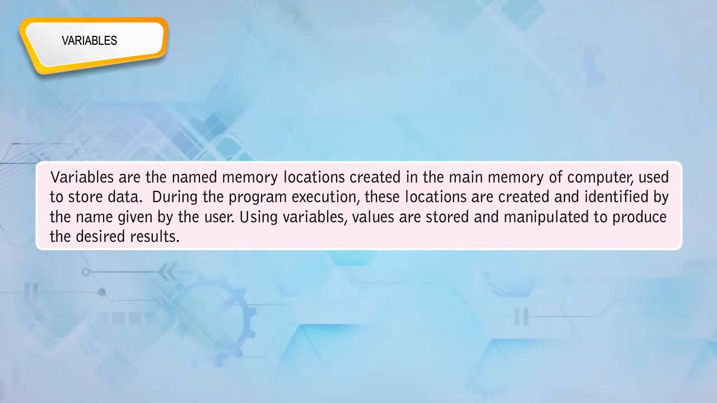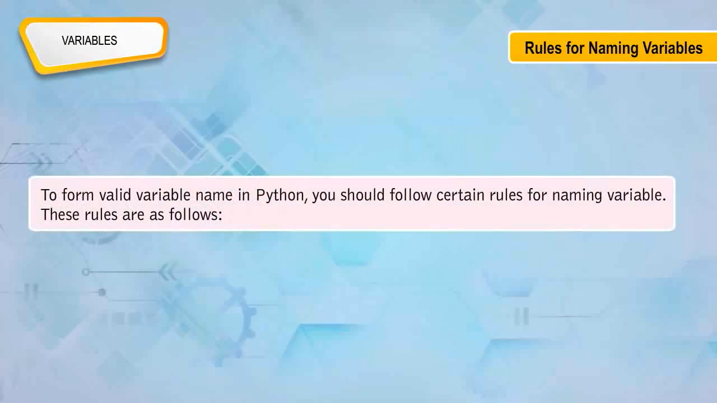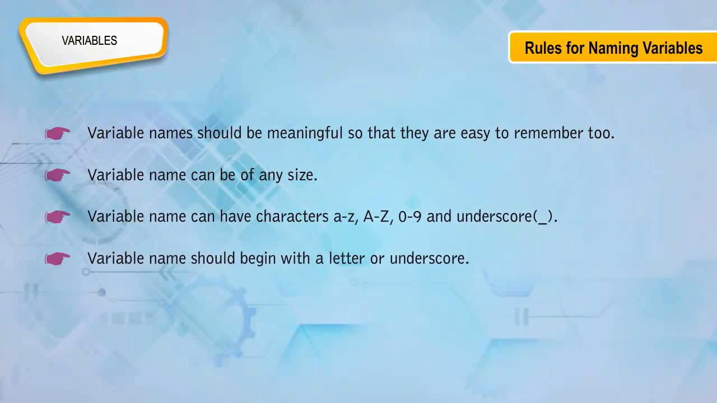Using variables, values are stored and manipulated to produce the desired results. Rules for naming variables. To form a valid variable name in Python, you should follow certain rules. These rules are as follows. Variable names should be meaningful so that they are easy to remember too. Variable name can be of any size.